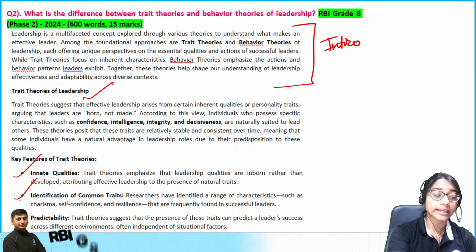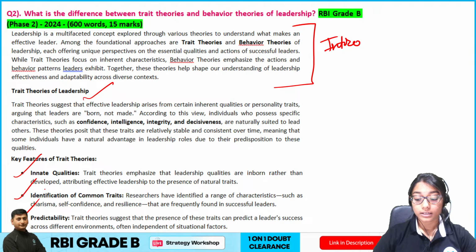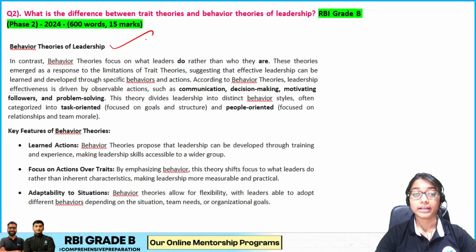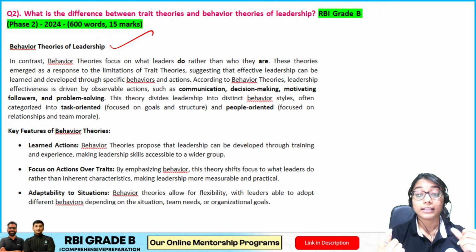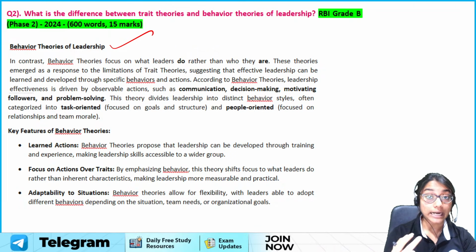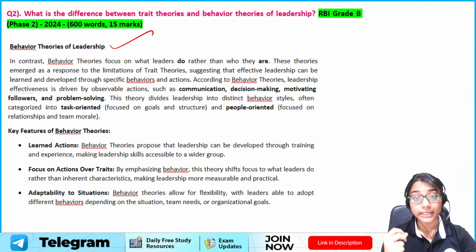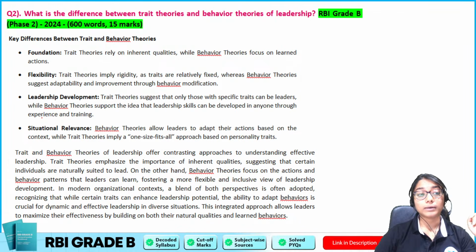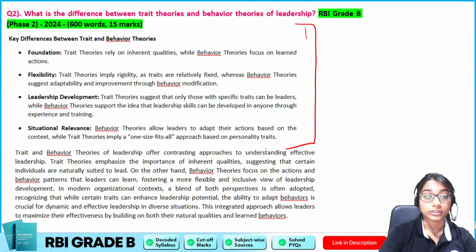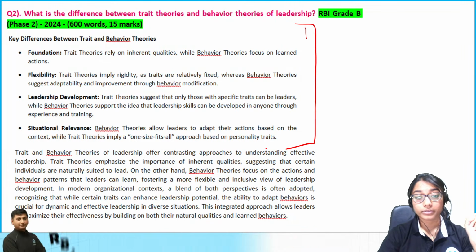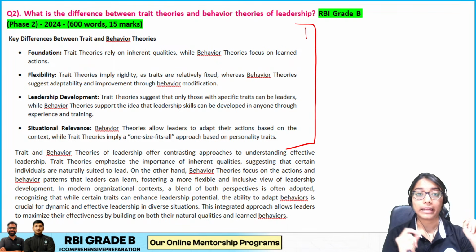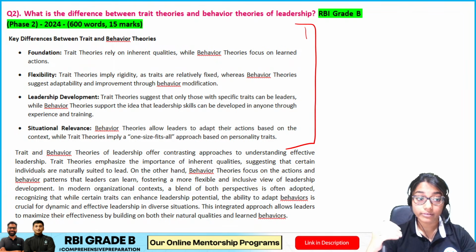Then we mention certain key features for this trait theory. Then we move on to the behavior theory. Again, any name of theorists, and we explain the crux of behavior theory, that we have two different behaviors: either you're task oriented or you're people oriented. Then we explain the key features of the behavior theory, followed by the differences. First select a point of difference, then say what trait theory is saying, what behavior theory is saying. Flexibility, trait theory followed by behavior. Same way, we follow this framework.